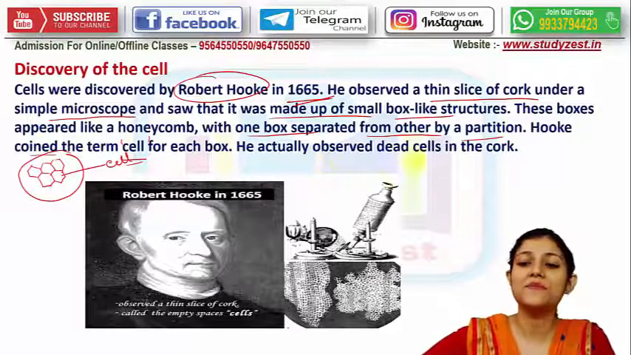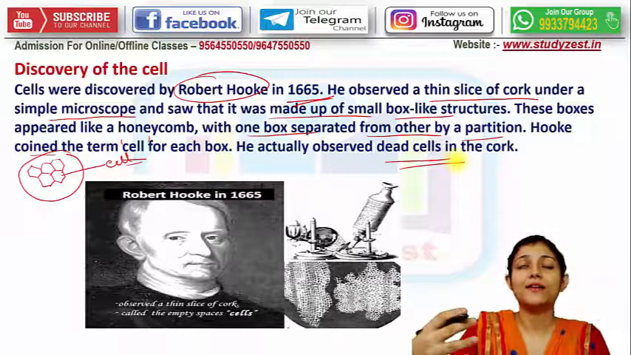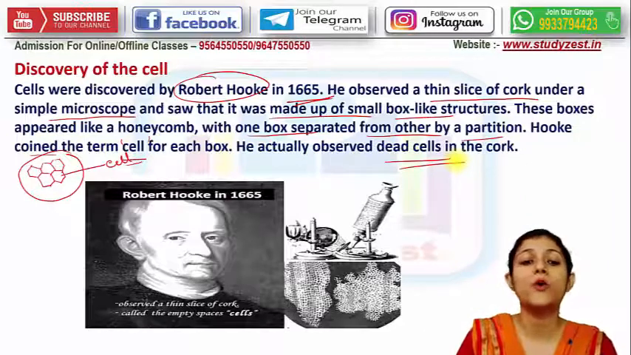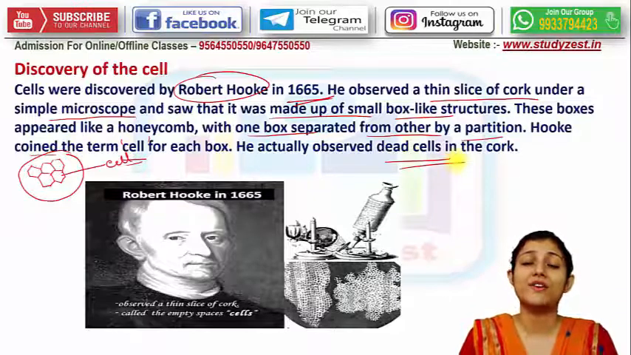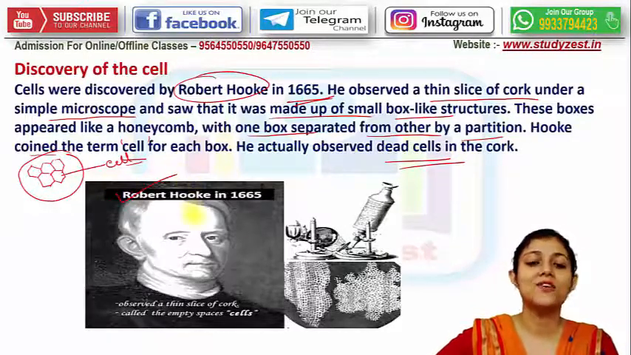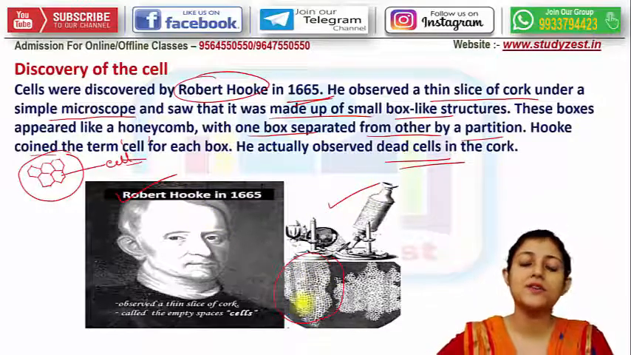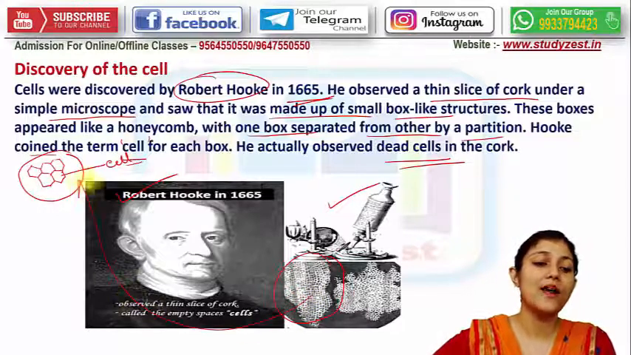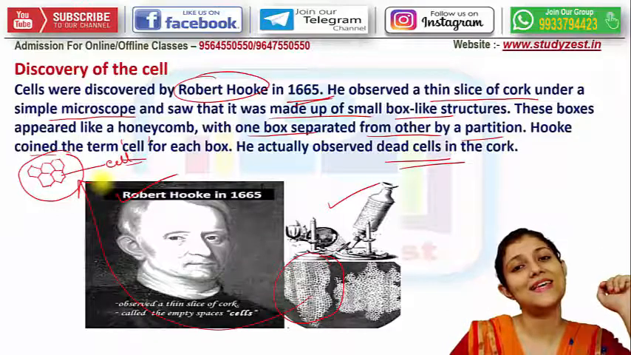He actually observed dead cells in the cork. He saw why dead cells. I'll come to you later about this. How we will be able to understand which one is the dead cell, which one is the living cell. I'll tell you about that. So he is the Robert Hooke, and in the simple microscope he basically saw this, with which he found the similarity with the structure of honeycomb, and from that each and every chamber was named as cell.